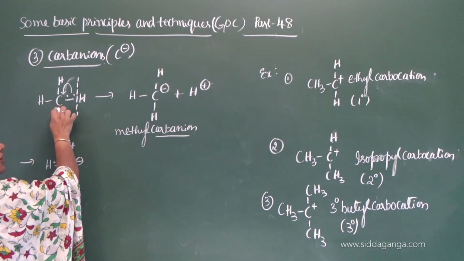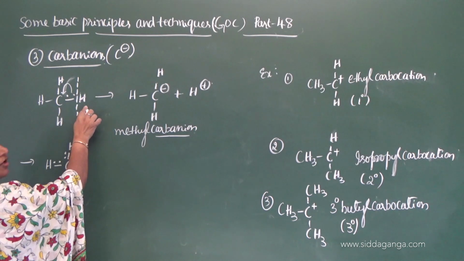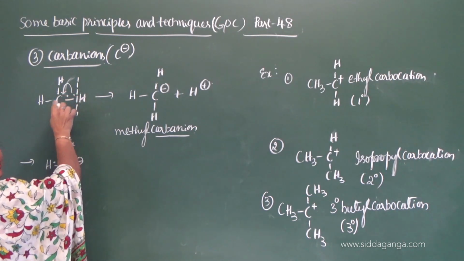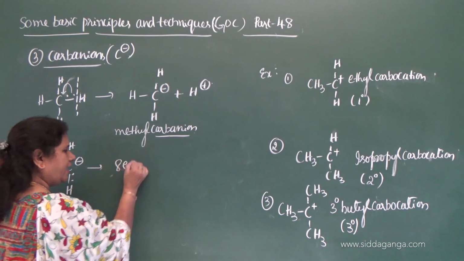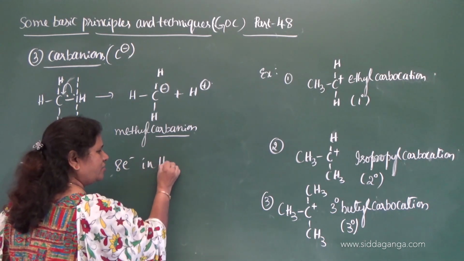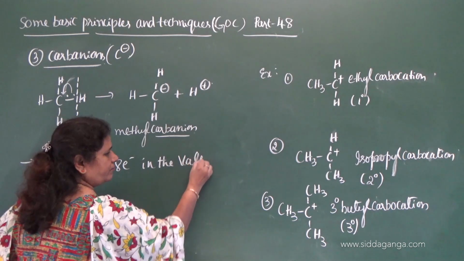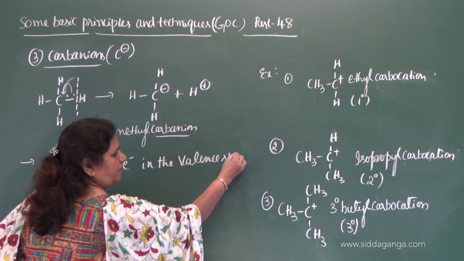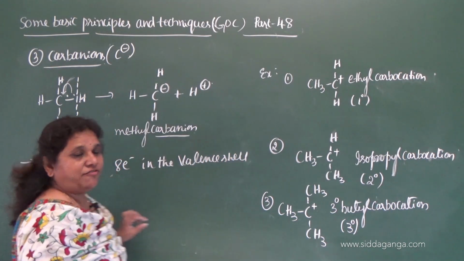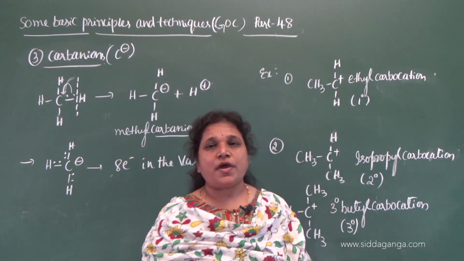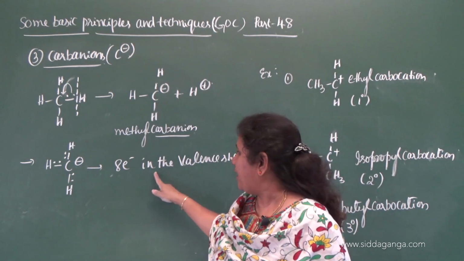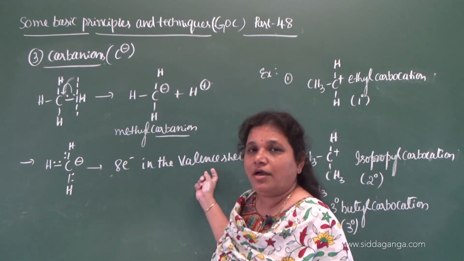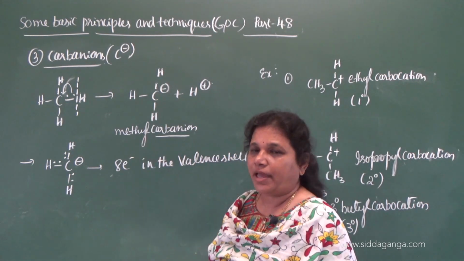One electron of carbon, another electron of hydrogen. Both the shared pair of electrons is taken by the carbon. Therefore, total 8 electrons in the valence shell of carbon in a carbanion.